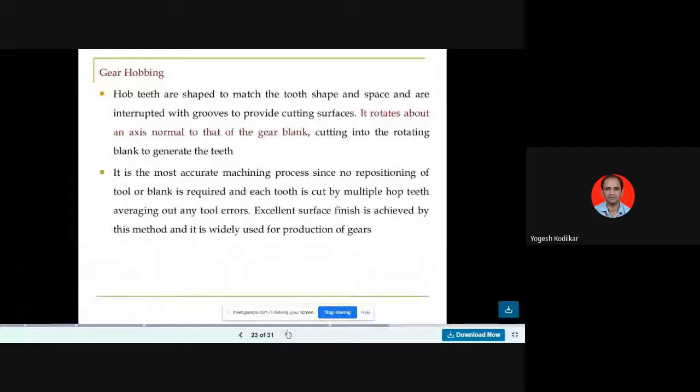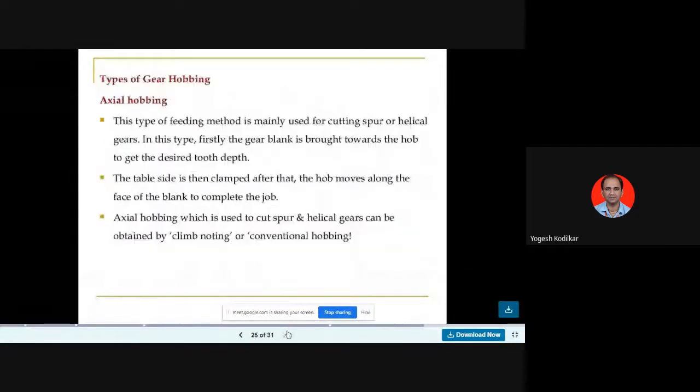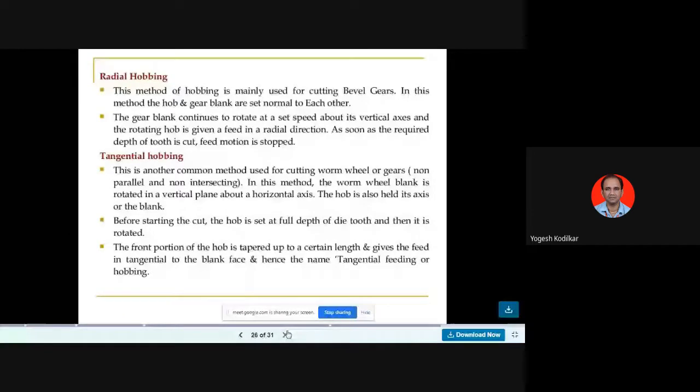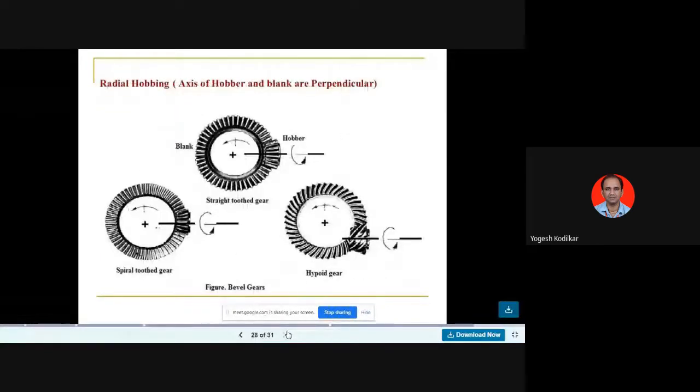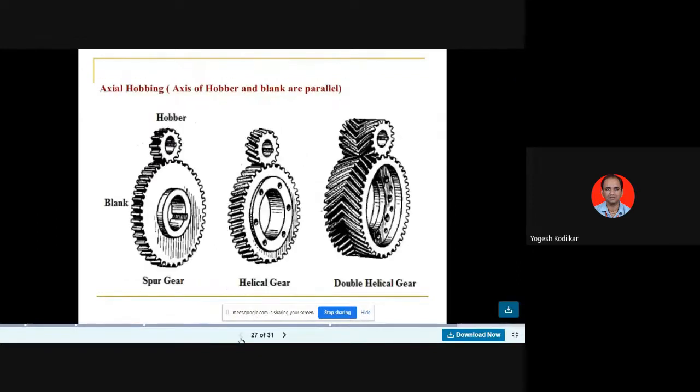Gear hobbing is there, axial gear hobbing is there. This is axial gear hobbing. Both axes are parallel. The axes of the hob and the blank are parallel. This is the blank, the gear blank or workpiece, and this is the hob. So both axes are parallel to each other. That is axial gear hobbing.